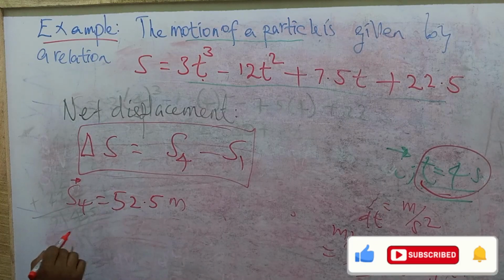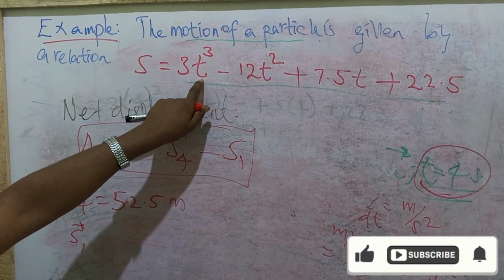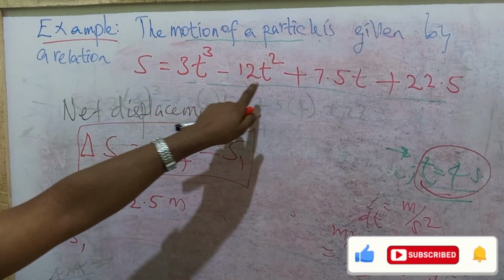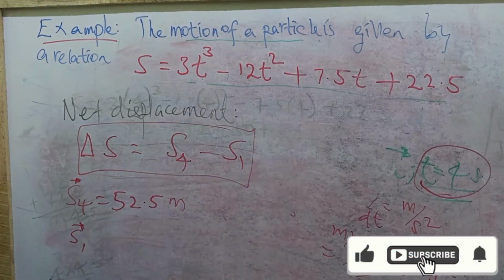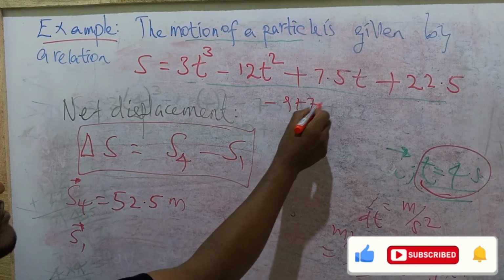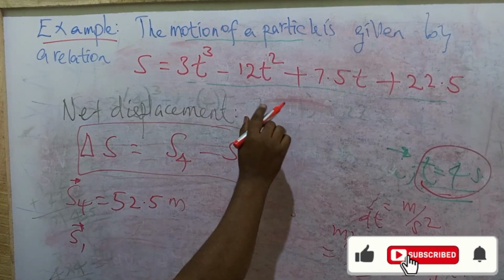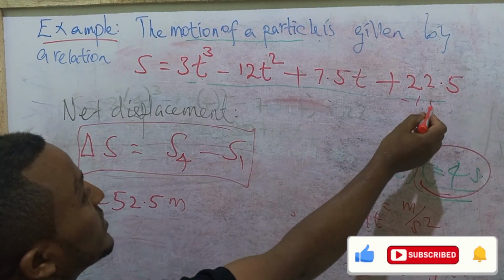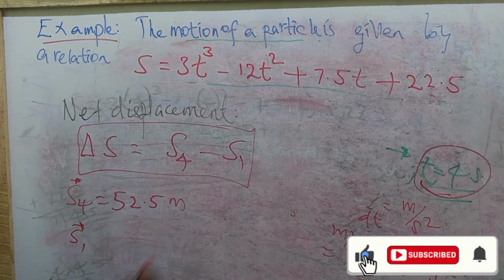So what about the displacement at 1? Just substituting 1 here, right? 1 cubed means 1. 1 times 3 is 3. 3 minus 12 is minus 9. Minus 9 plus 7.5 becomes minus 1.5. Minus 1.5 from here, it becomes what? 21. Okay? S at 1 is equal to 21 meters.